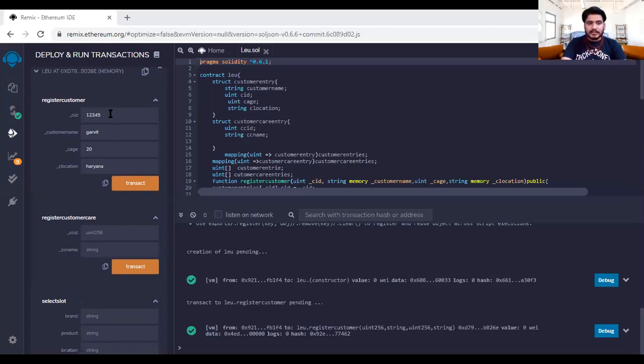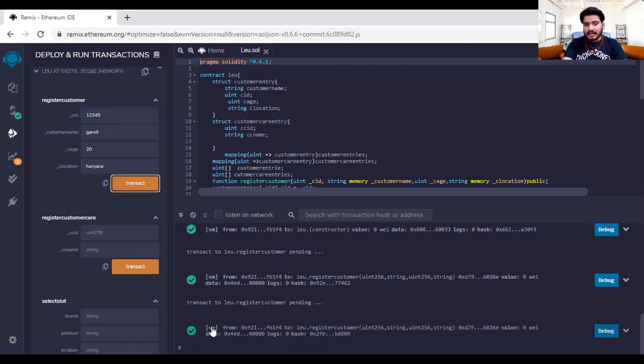To register as a customer, for example, I have put here the ID 12345, customer name Garvit, customer age 20, and the location Haryana. When you transact it, you see here that it's showing the green signal that the customer is registered.